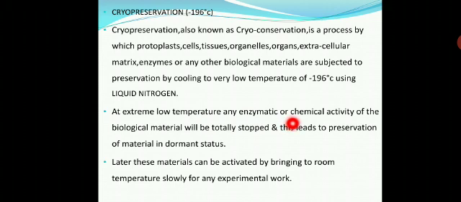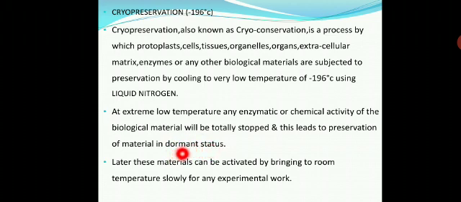That liquid nitrogen can totally stop the biological material activity, because that biological material, that is protoplasts, cells, tissues, organelles, organs, extracellular matrix, enzymes, etc., can be maintained for their future purposes. Then only that activity can be totally stopped, or it attains a dormant status.